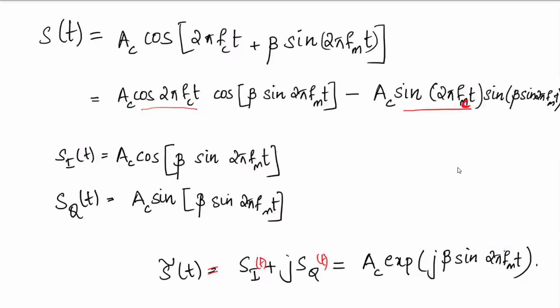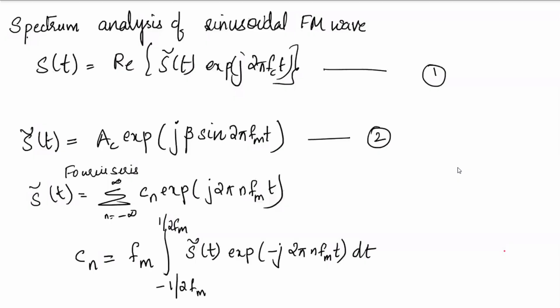So this is the complex envelope, and the actual signal is the real part of the shifted version of the complex representation. So s tilde t exponential j 2 pi fc t, the real part of that is our signal s of t, where s tilde t is Ac exponential j beta sin 2 pi fm t.